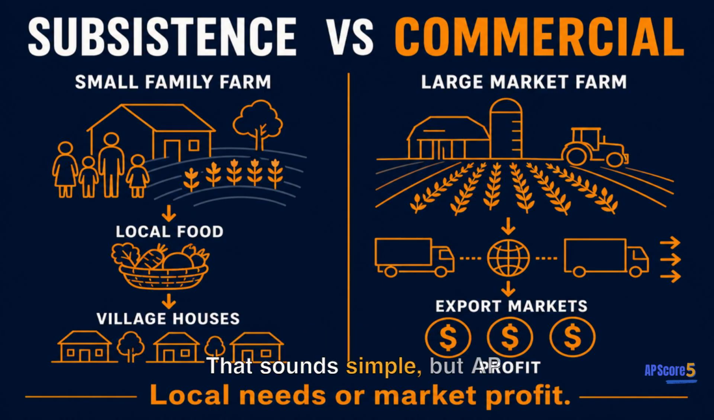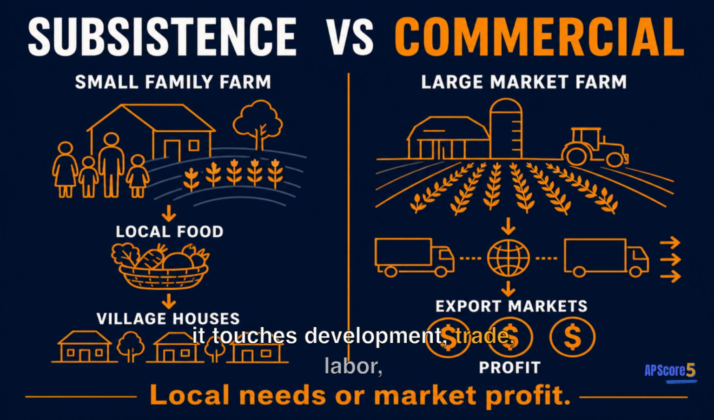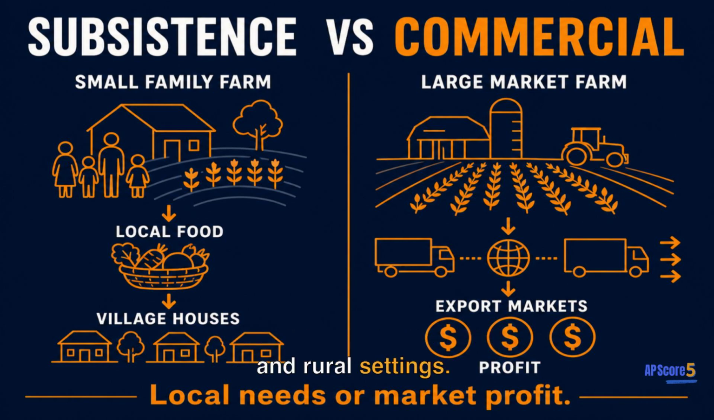That sounds simple, but AP Human Geography Unit 5 turns this single distinction into some of the most tested questions on the entire exam because it touches development, trade, labor, and rural settings.